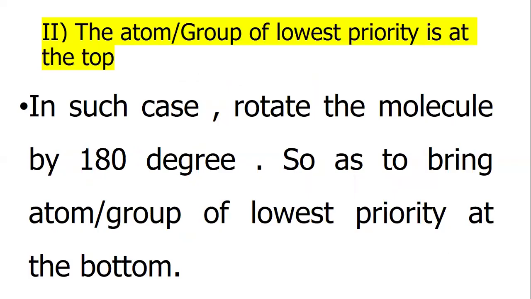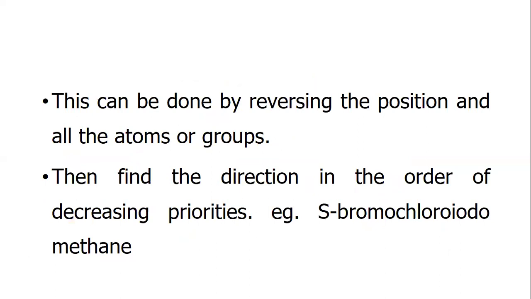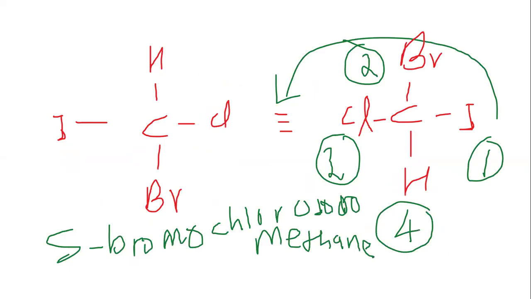If the group of atoms of lowest priority is at the top, in such a case, rotate the molecule by 180 degrees so as to bring the atom or group of lowest priority at the bottom. This can be done by reversing the positions of all the atoms or groups, then find the direction in the order of decreasing priority, as in bromoiodomethane. See, in this example, the lowest priority is at the top. So you rotate 180 degrees: top to bottom, left to right, right to left.